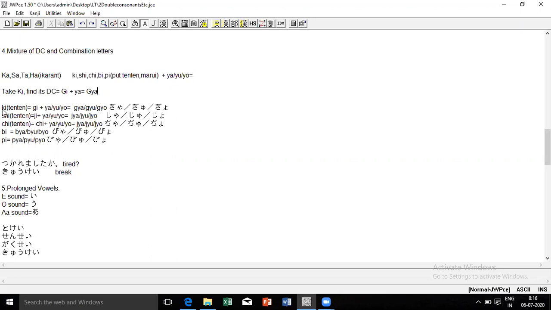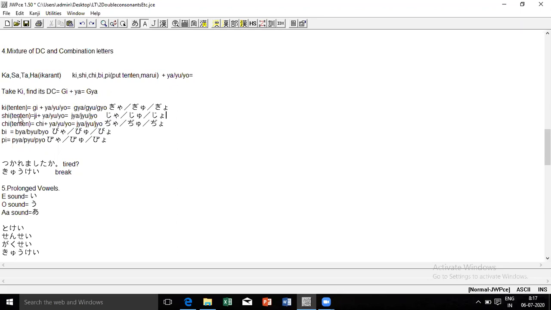So that was about ki. Now next, shi. Again, I am putting a tenten to shi. It turns into ji. So ji plus ya, yu, yo becomes ja, ju, jo. Similarly, chi, again I put a tenten. It again becomes ji. The sound of this ji and that ji is the same.